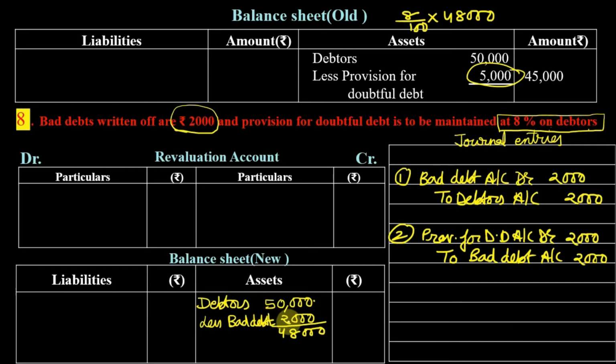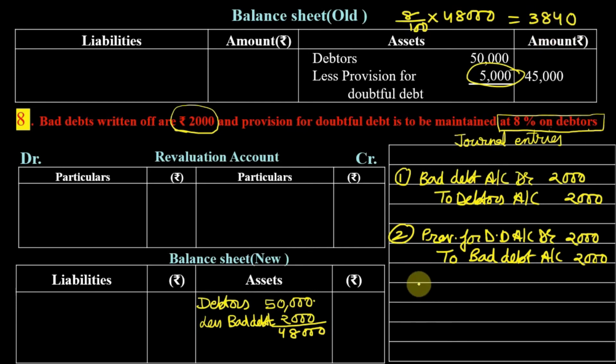If there is bad debt of 2,000, it means we are sure that they are not going to pay us. This is already a loss. So provision is to be made on 8% of these debtors, which are 48,000. 8% of 48,000 is 3,840. So we have to maintain provision at 3,840.